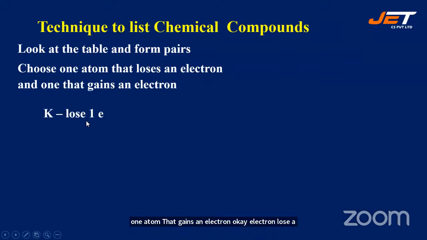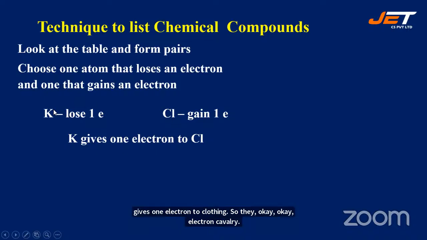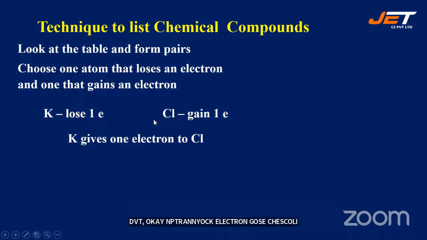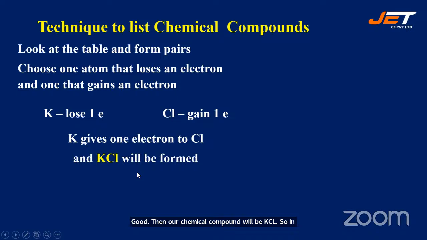We have seen that K loses one electron and chlorine will gain one electron, right? So K gives one electron to chlorine. Then our chemical compound will be KCl. So in that case, KCl will be formed.